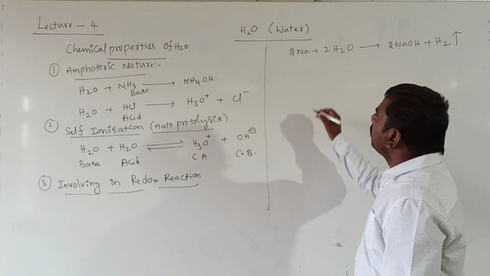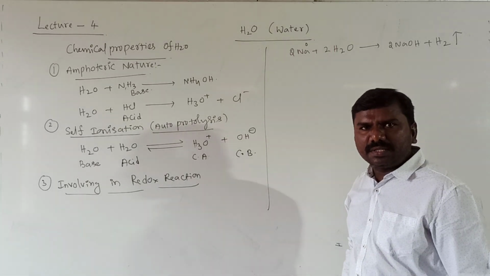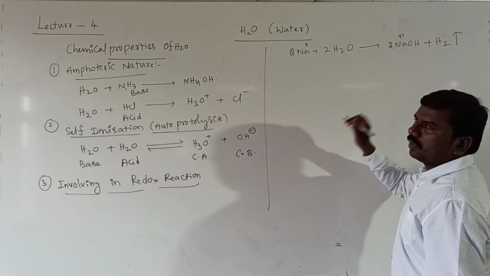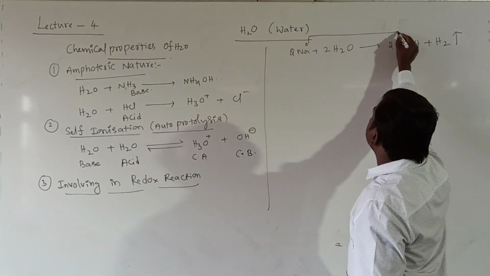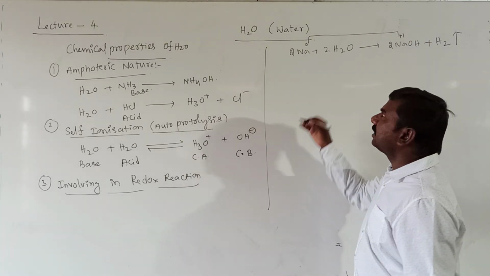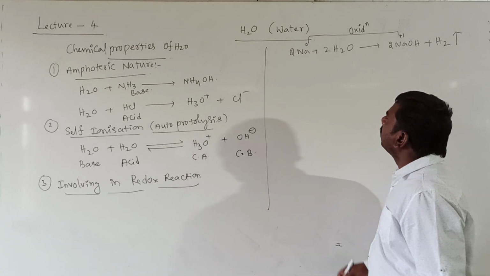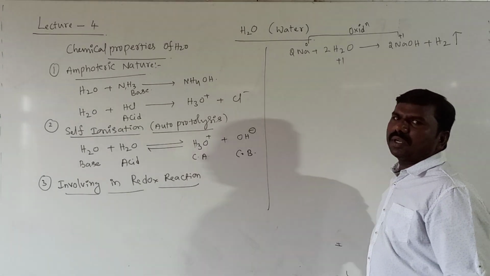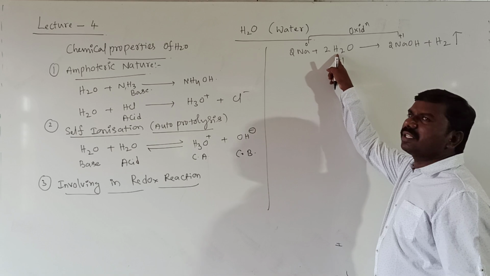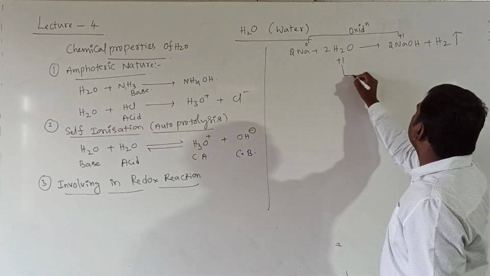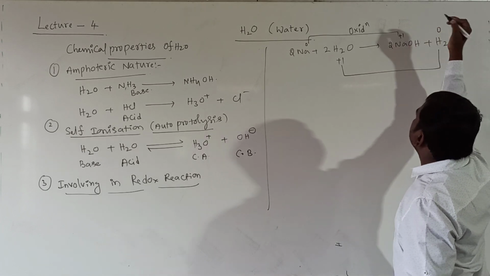Clear? Sodium oxidation state will be 0 because it is in elemental state. Here it is 0 to plus 1. Increase in oxidation state is called oxidation. Clear? Hydrogen generally has plus 1 oxidation state. 2 are there, plus 2. Minus 2 oxygen. Balanced. Plus 1 is converted into 0.